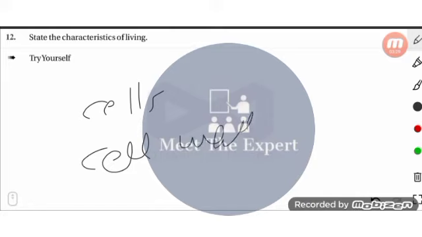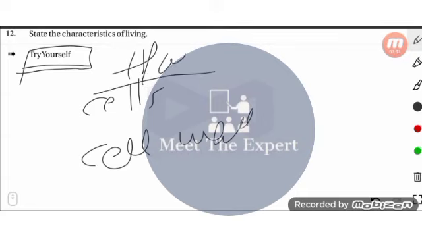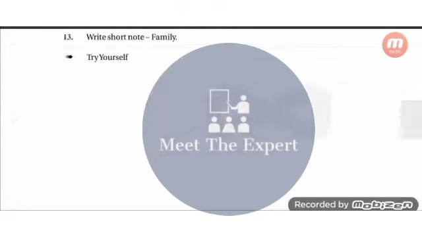These are the things, or clues, that I am giving to you. You have to try by yourself, because this note is made by me. So if it is written "try by yourself", that means this is homework for you, or you can take it as a task that may appear on the question paper, so solve it yourself. I have already taught the chapter on the living world. I hope my explanation was better.